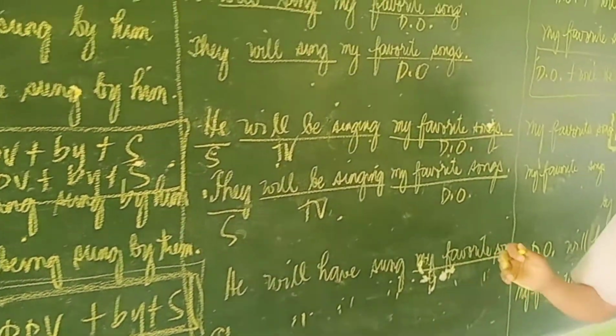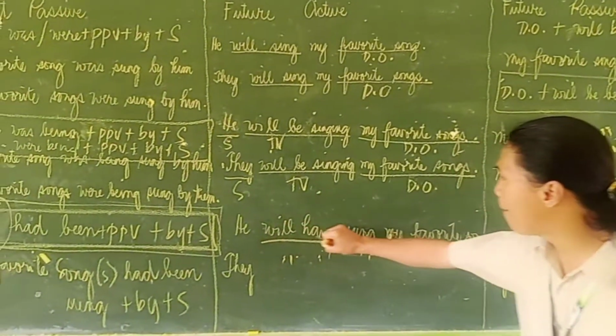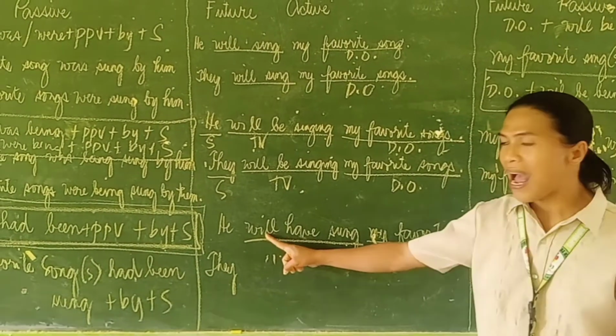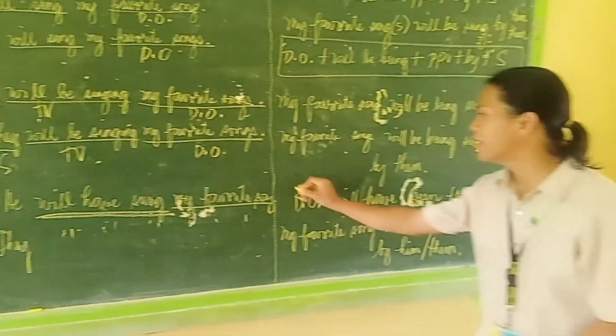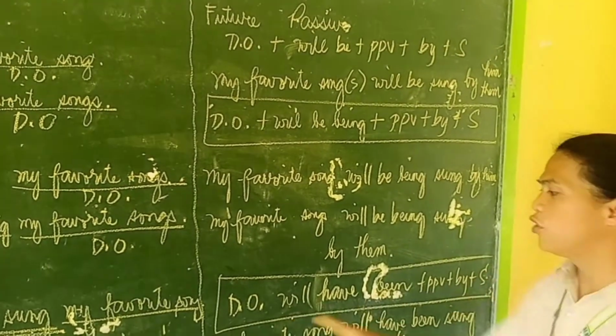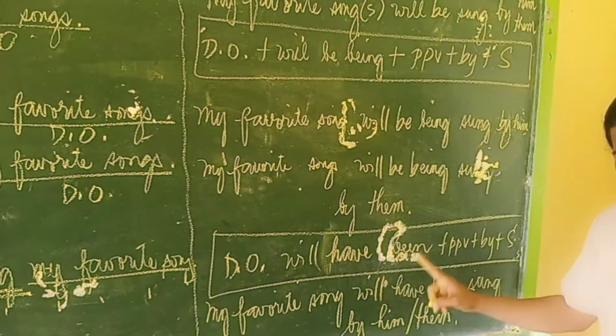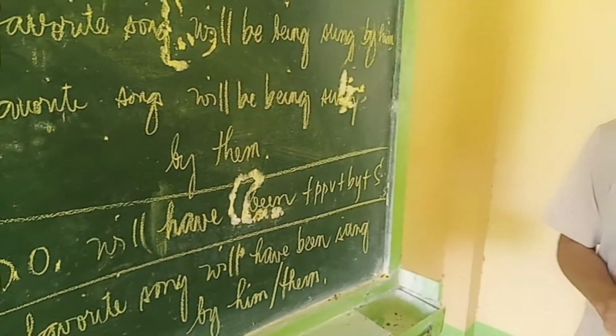For the future active voice in the perfect tense, only one pattern: direct object plus will have been plus past participle of the verb plus by plus subject.